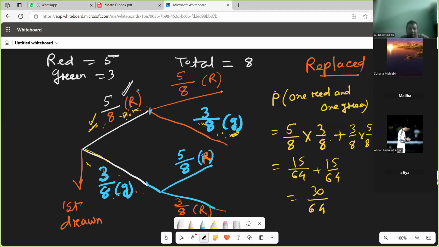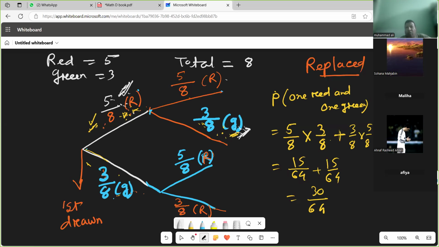This red and this green, are they independent or mutually exclusive? These are independent, because if red comes, it does not affect this green. That's why both of these are independent.